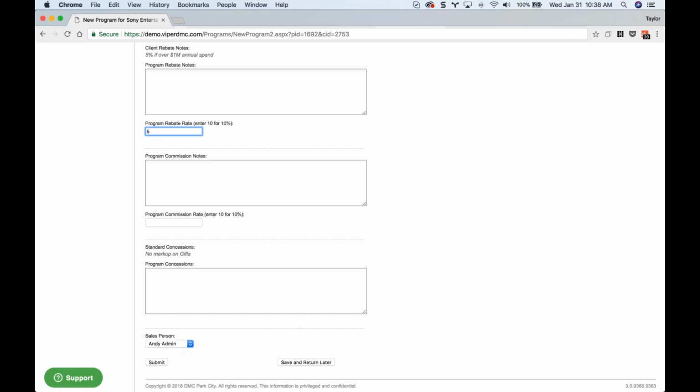Okay. Commission notes, if there's any commission related to this client that needs to be paid out, you would enter that there. And lastly, concessions, you can see we've got no markup on gifts, and I could enter additional concessions there if I wanted to that apply to this specific program. All right. So I'm just going to hit submit to finalize my changes there.